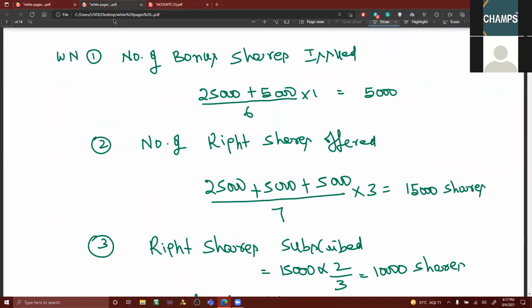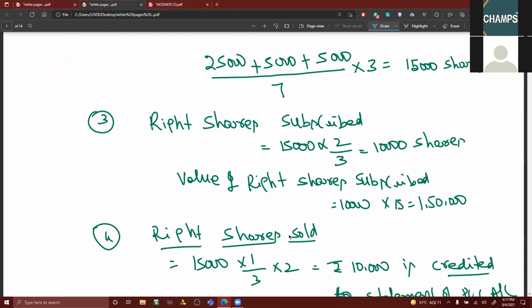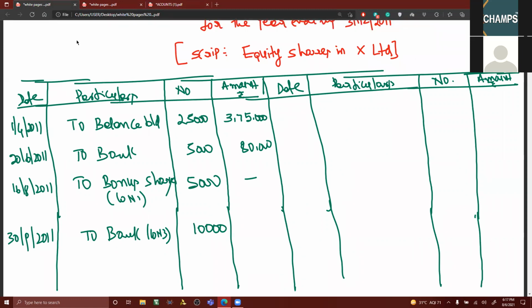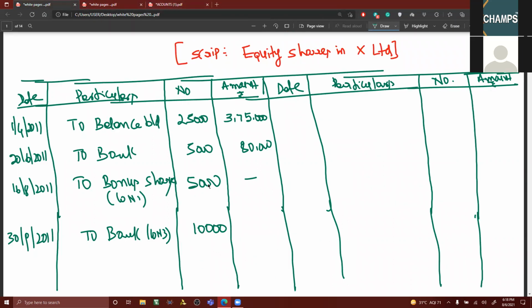We have calculated rights shares offered. Rights shares subscribed 10,000 at 15, 1,50,000. Working notes number 3.